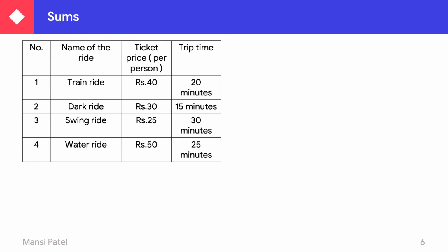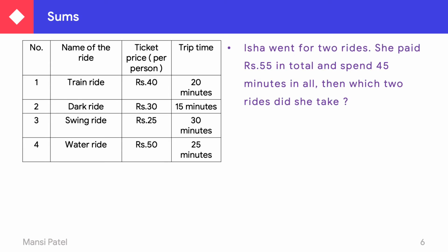Let us see another question. Isha went for 2 rides and she paid rupees 55 in total and spent 45 minutes in all. Which 2 rides did she take? Here you have to see which two numbers add up to 55. So first do the addition of 40 and 30. 40 plus 30 is equal to rupees 70. We can't take this one.